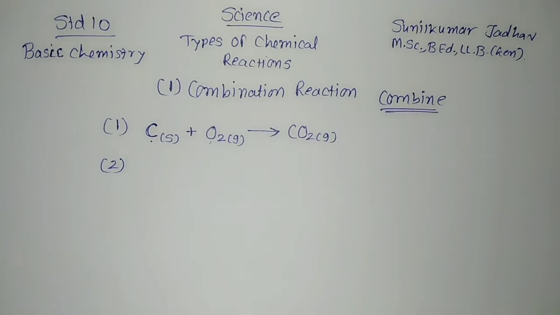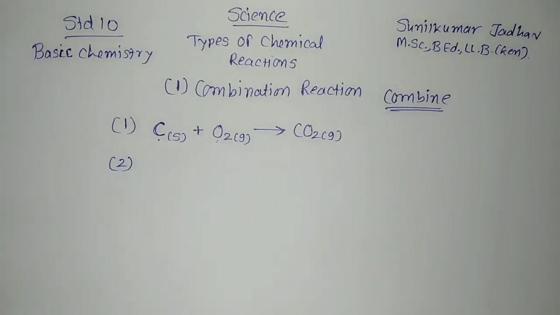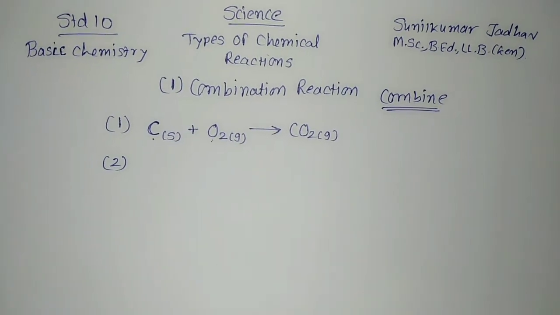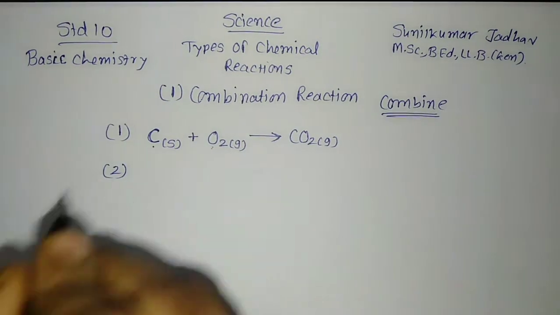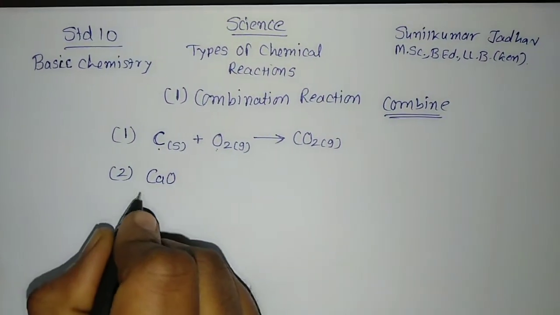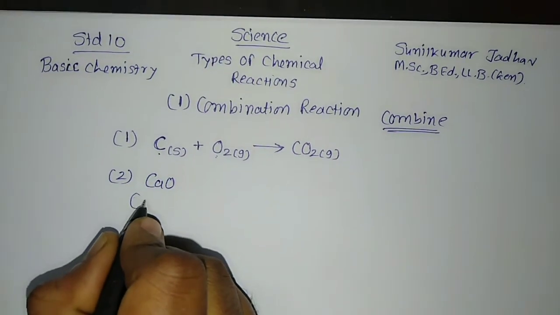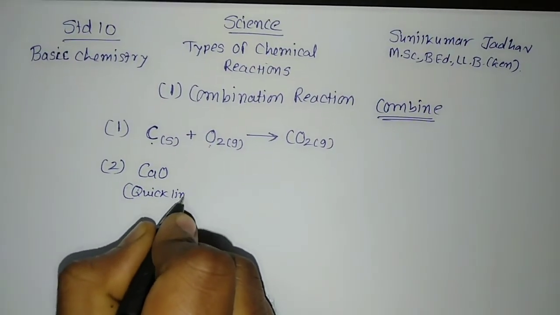Second chemical equation we will see: when calcium oxide reacts with water, it produces slaked lime and releases a lot of heat. That reaction we will write as CaO, calcium oxide, which we also call quicklime. Remember this word, quicklime.